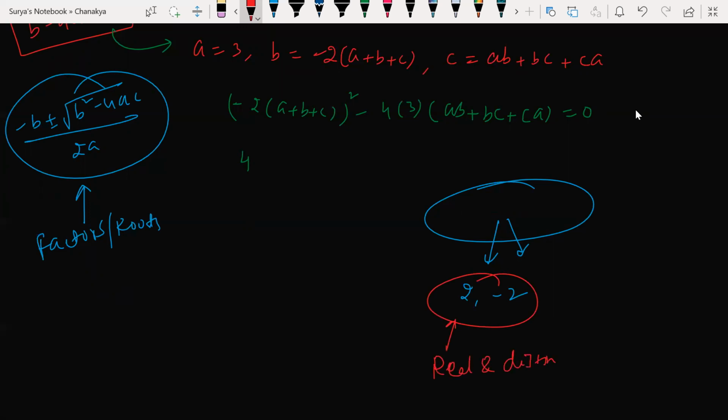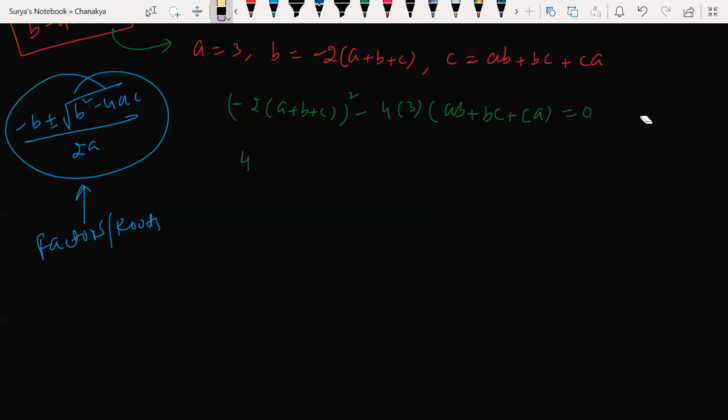Yes, sir. To determine the nature of the root. Determining the nature of the root is nothing but finding what type of roots I'm getting: real roots or not real roots, equal roots, or real and different roots. That is why we use the discriminant concept. So now look at this.